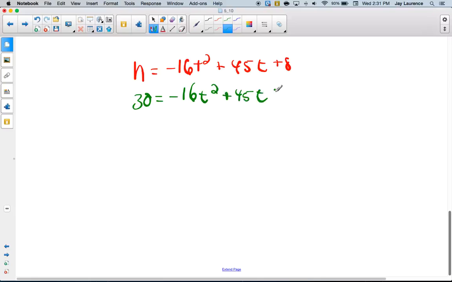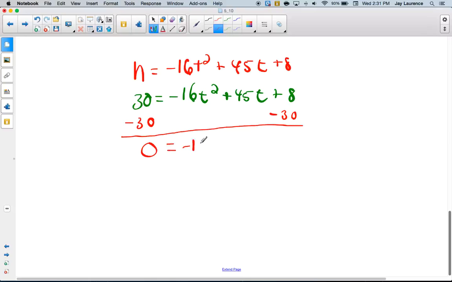I'll bet Iris can tell me why. That's right, Iris, it doesn't equal 0. So I'm going to subtract 30 off, and I'm going to get 0 equals negative 16t squared plus 45t minus 22.